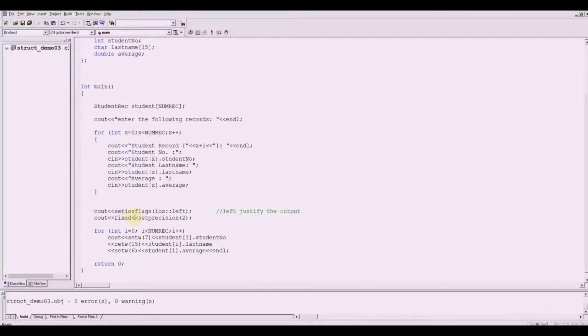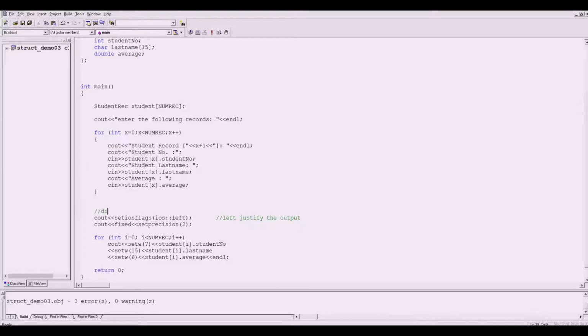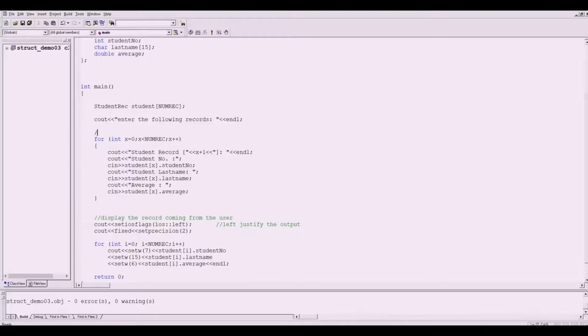Now the code below is to display the record coming from the user. And the code above is to ask for the student records from the user. Let's test this code.